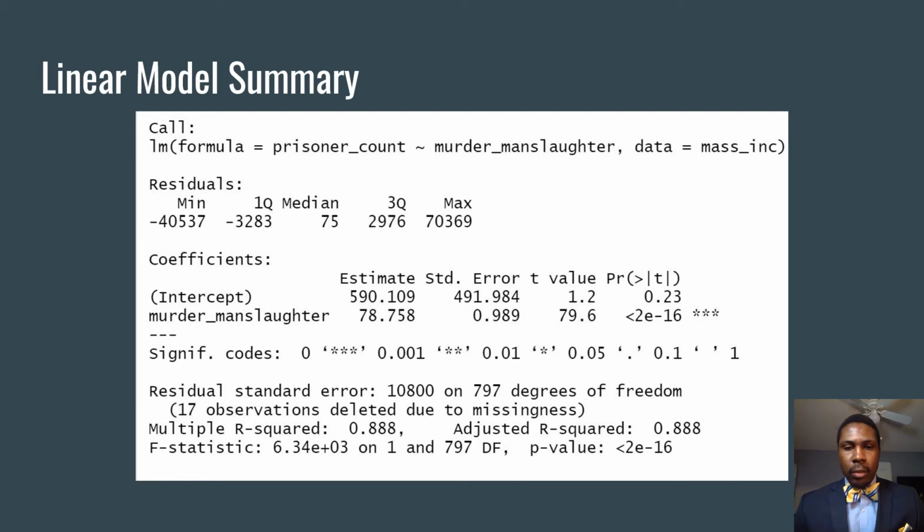And for my p-value, since the p is low, I'm rejecting the idea that there's no correlation between murder manslaughter and the variable prison count. And lastly, for my r-squared value, approximately 89% of the prisoner count can be explained by our model.